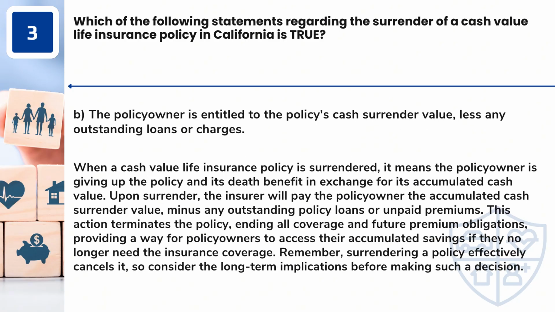Answer: B. The policy owner is entitled to the policy's cash surrender value, less any outstanding loans or charges. When a cash value life insurance policy is surrendered, it means the policy owner is giving up the policy and its death benefit in exchange for its accumulated cash value. Upon surrender, the insurer will pay the policy owner the accumulated cash surrender value, minus any outstanding policy loans or